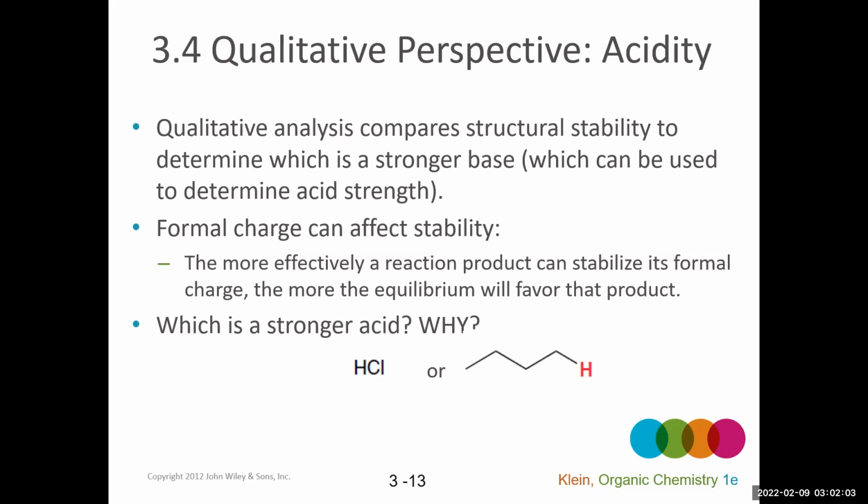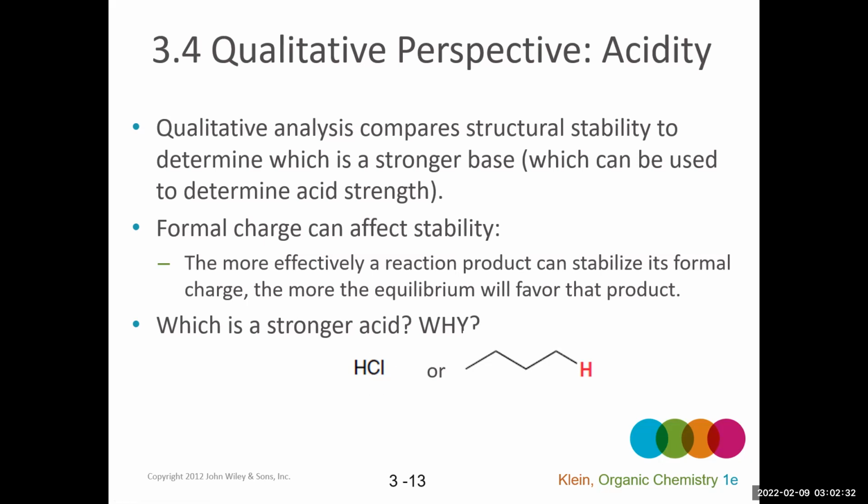Because we always know that reactions favor forming the more stable thing. It could be the more stable acid or the more stable base, which we also say is the weaker acid or weaker base. Okay, so if we were using structural analysis to determine which of these two is a stronger acid, you might be thinking, well, probably HCl, because we know that's really acidic.